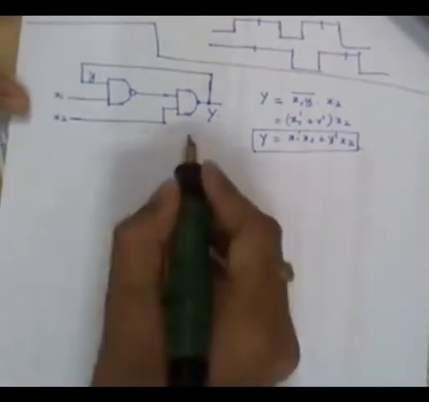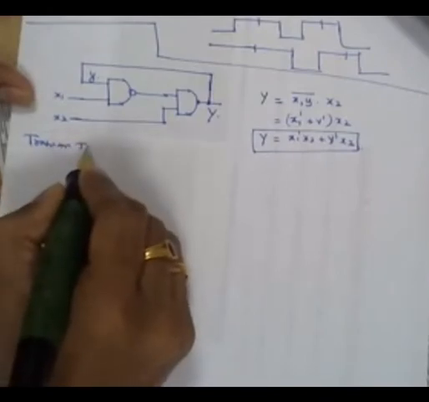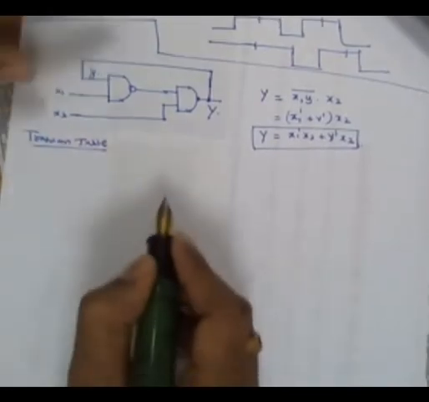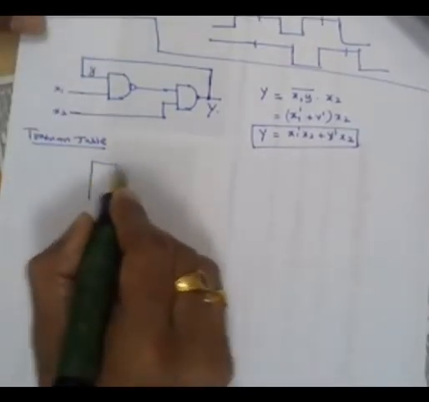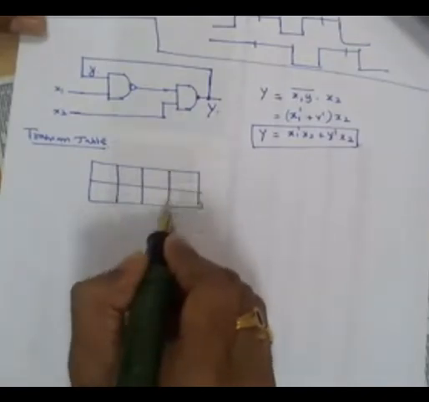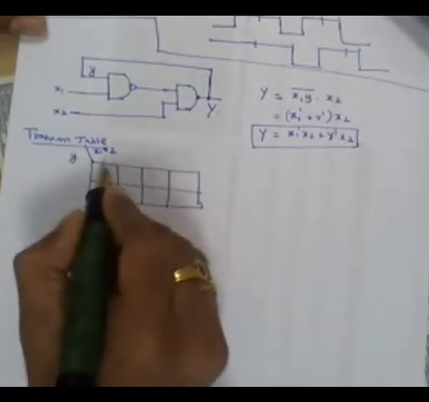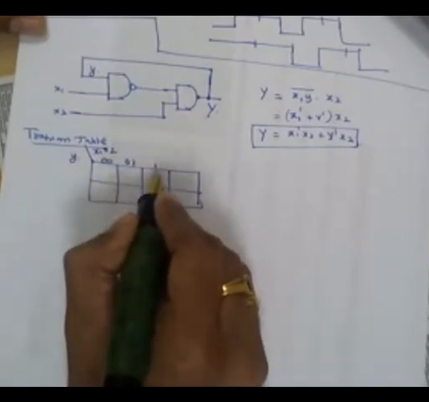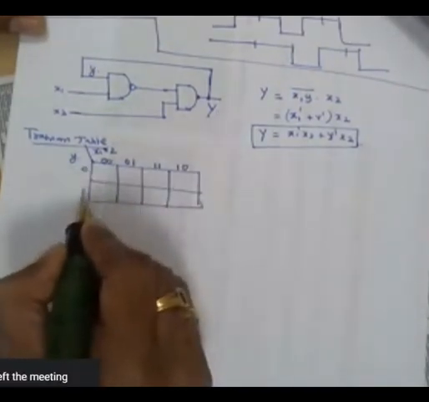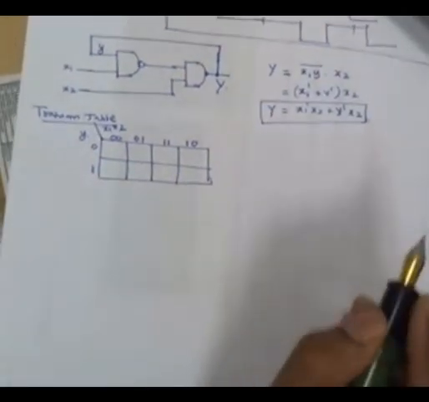Make the transition table for this one. The transition table for this circuit: there are two inputs, so I am taking the inputs x1, x2, and then small y: 0, 0, 0, 1, 1, 1, 1, 0, 0, 1. Now you tell me the transition table for this asynchronous sequential circuit.